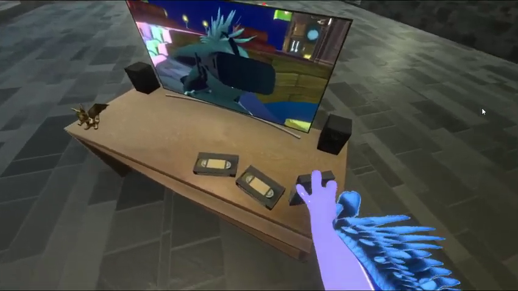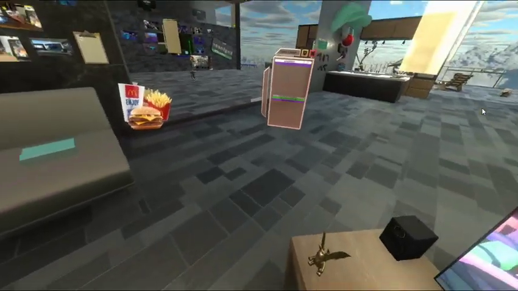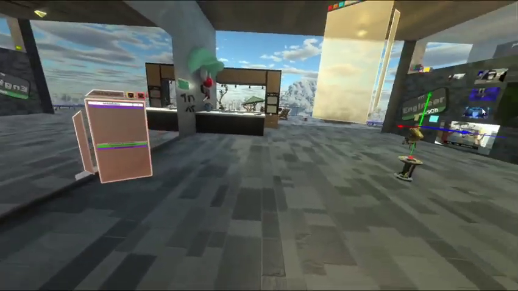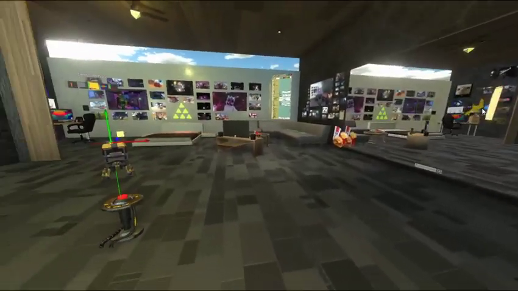These video cassettes, which he's anchored to the desk, would normally work. You can normally play them in a video player. All right, what else can I look at here?